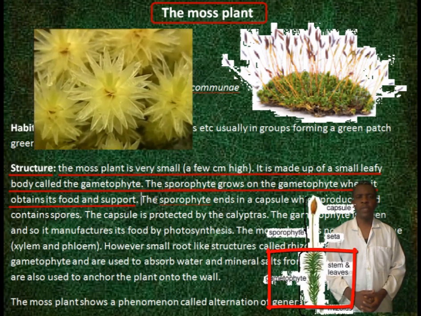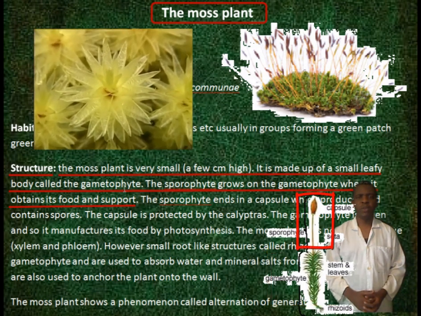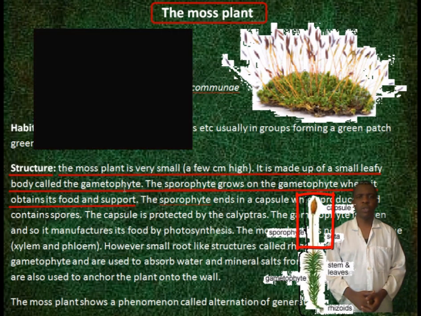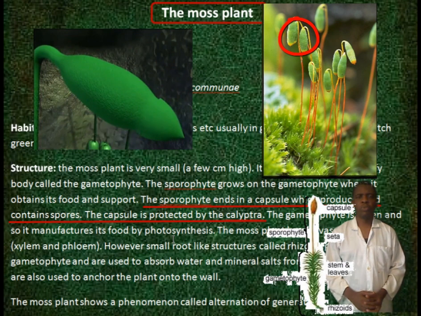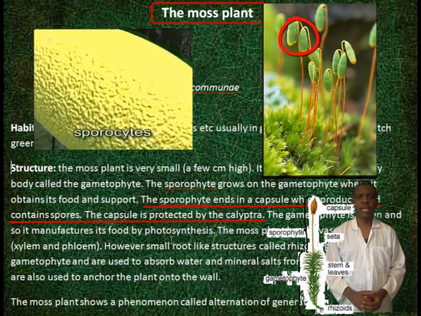It is made up of a small leafy body called the gametophyte. The sporophyte grows on the gametophyte, where it obtains its food and support. The sporophyte ends in a capsule, which produces and contains spores. The capsule is protected by the calyptra.